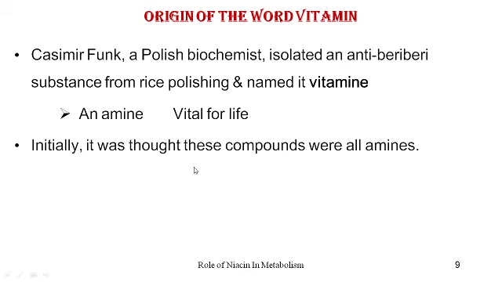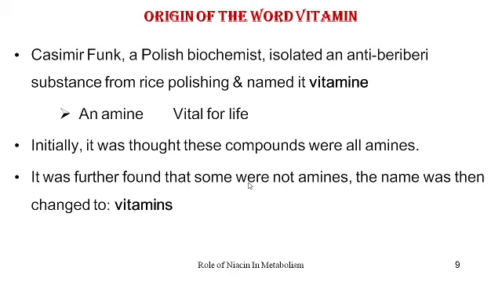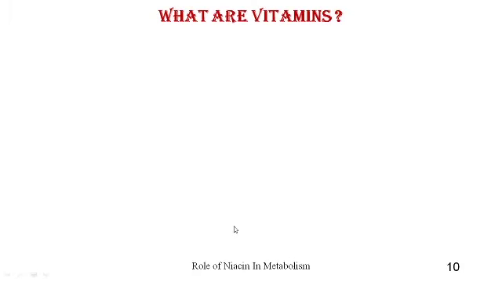Initially, it was thought that all such compounds which are vital for life were amines, and so the name vital amine was justified. But later on, it was found that some of such substances which were vital for life were not amines. And so the name was then changed to vitamins.